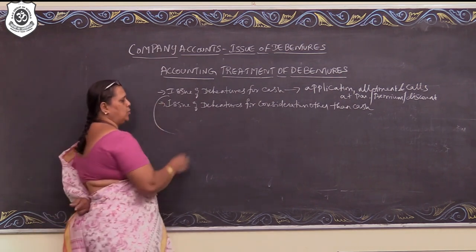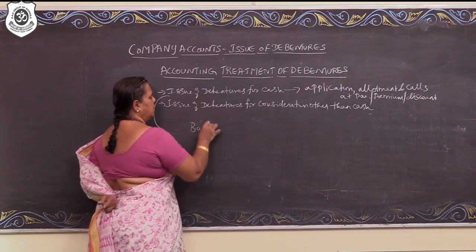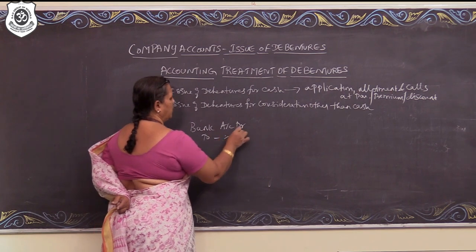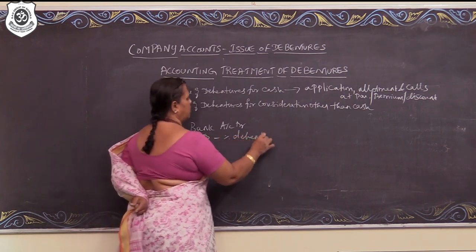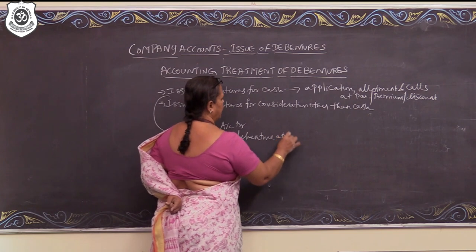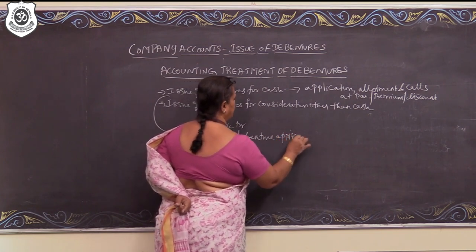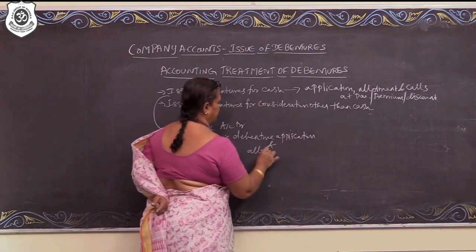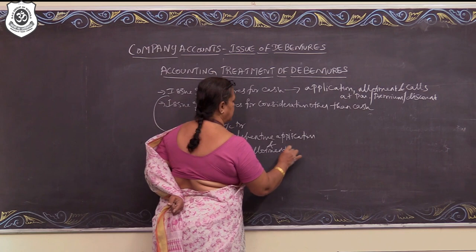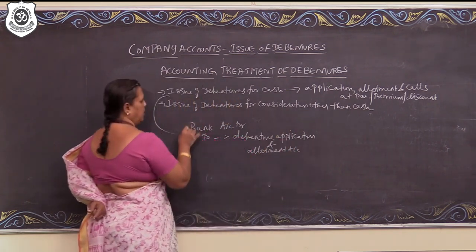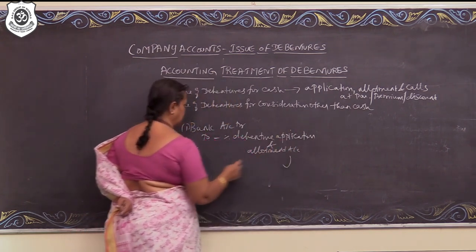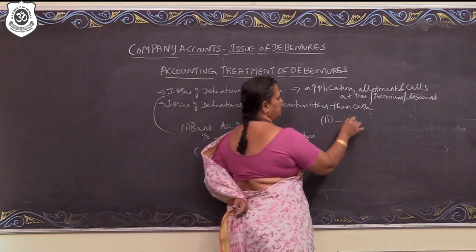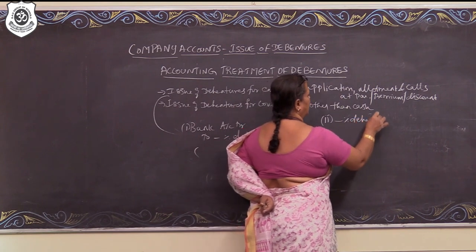So, when the debentures are issued at a discount, then the journal entry will be bank account debit to -% debenture application and allotment account. This is the same, and the narration is also the same. Coming to the second entry, -% debenture application and allotment account debit.